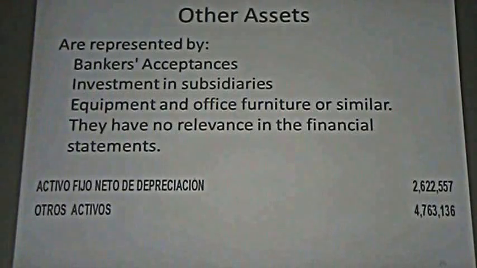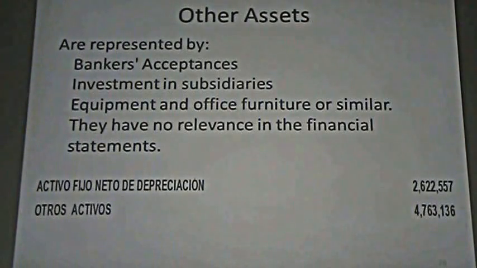In these general warehouses, when you have guarantees, they maintain the guarantee there. So they could have many kinds of entities that they want to control. And when it happens, you will see the information about these investments in this account, investment in subsidiaries.